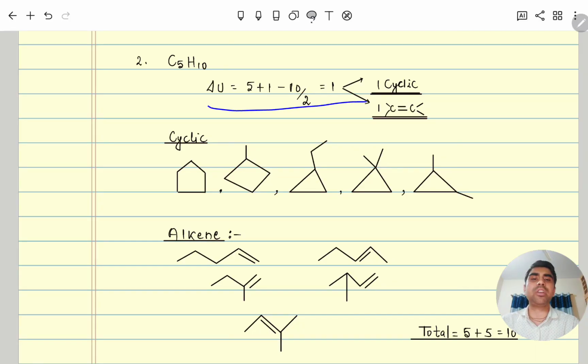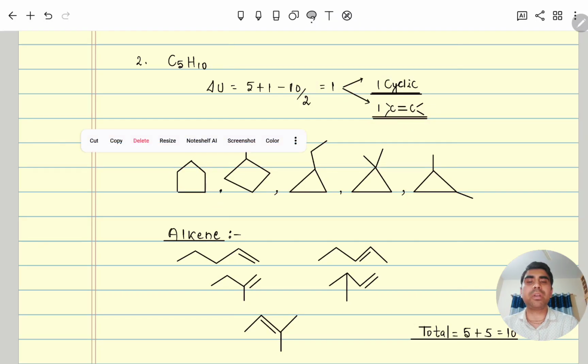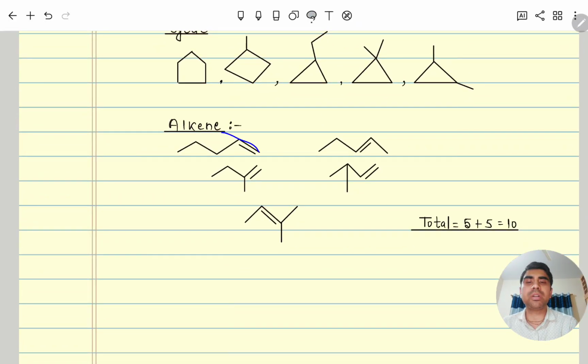Similarly, you can calculate for C5H10. C5H10 degree of unsaturation again 1. So 1 cycle or 1 double bond system. In cycle, 5 membered, then 4 membered, in 3 membered ethyl group, then 1,1 methyl or 1,2 methyl. In alkene it will be 5 membered chain along with double bond at 1, then at 2, 3 not possible, then we will start branching. At 1 double bond, 1 carbon will keep here, another again we can change position, and then 3 or that same, only 1 2 3 4, and this is at third position.